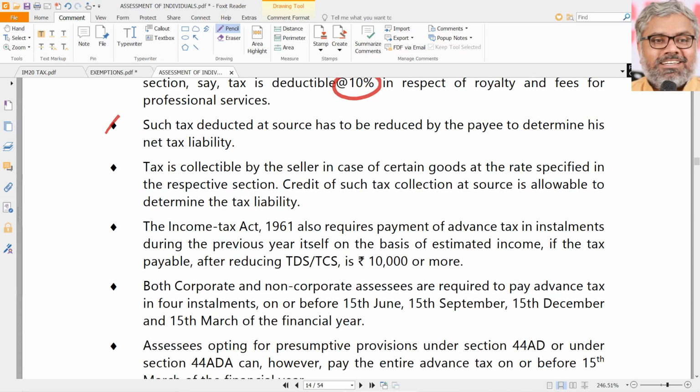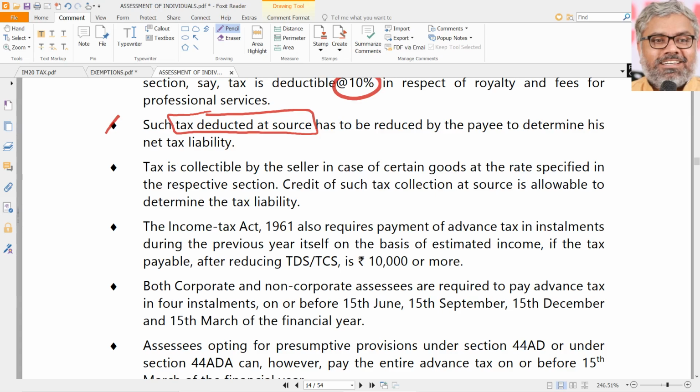Now after the assessment of the assessee is completed, we know the tax liability already, but on his behalf already so many payers have deposited TDS with the government. Means what? Indirectly he paid the tax already, though he did not pay, though the payers paid to the government, but on behalf of him only the payers paid to the government.